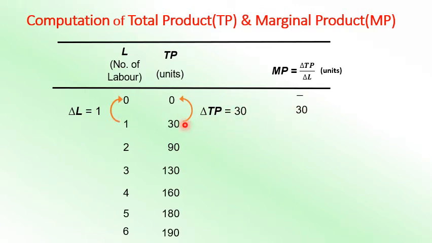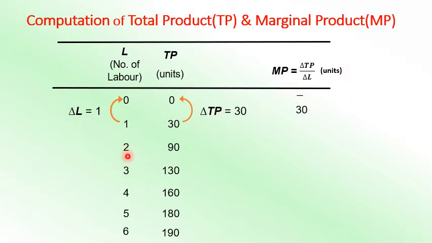In the first labor employed, we put a dash because we do not have any information to subtract from. When MP is calculated, we generally put a dash because we do not have sufficient information. But in the case of marginal revenue, we put the value, because if you do not sell anything, you will obviously get 0.